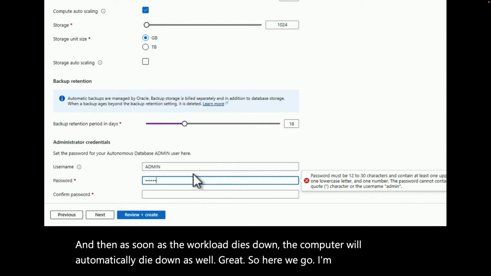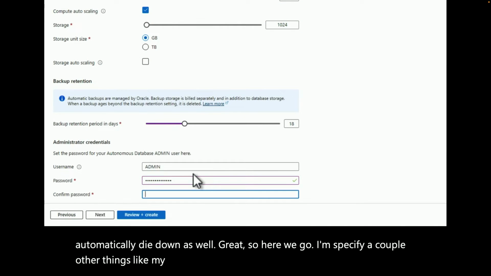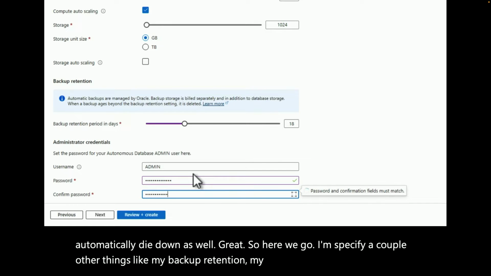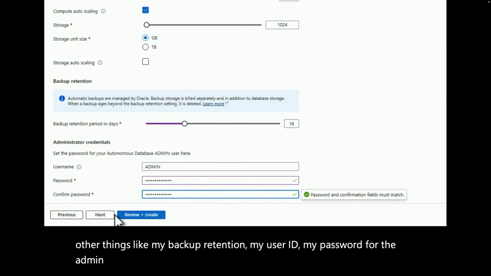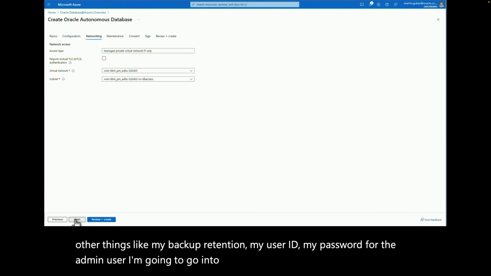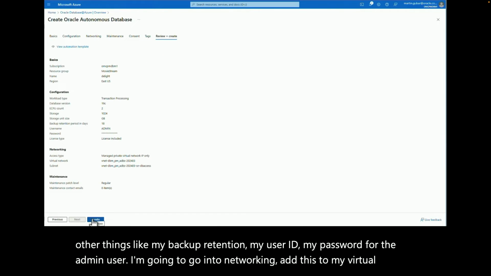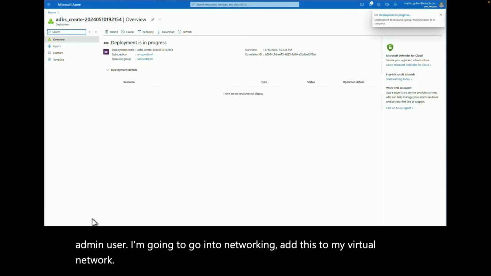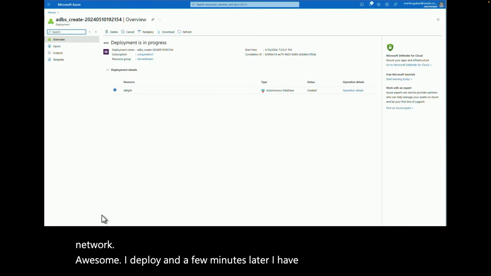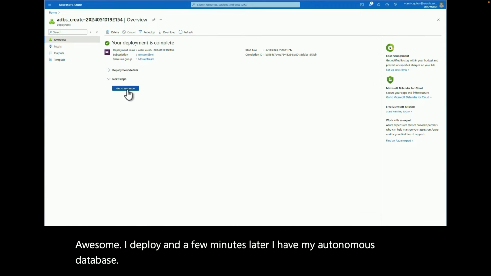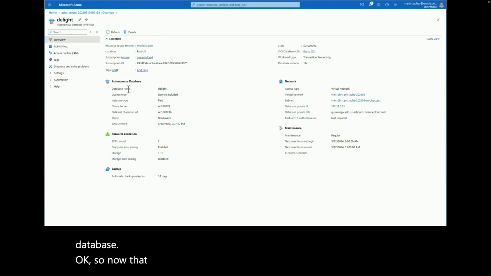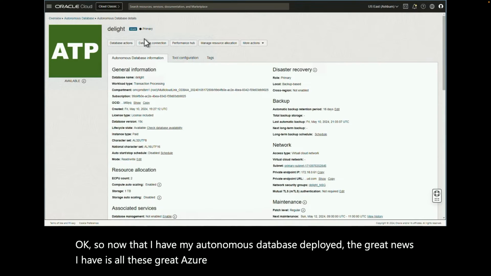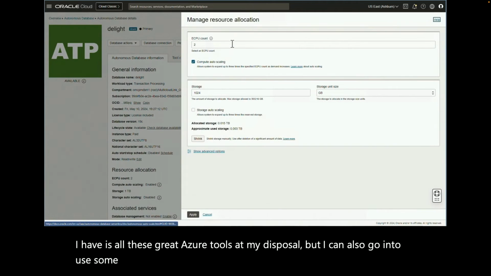Great, so here we go. I'm going to specify a couple other things like my backup retention, my user ID, my password for the admin user. I'm going to go into networking, add this to my virtual network. Awesome. I deploy, and a few minutes later, I have my Autonomous Database. Okay, so now that I have my Autonomous Database deployed, the great news is I have all these great Azure tools at my disposal, but I can also use some special sauce from Oracle.